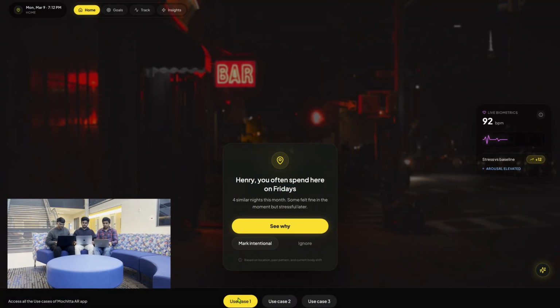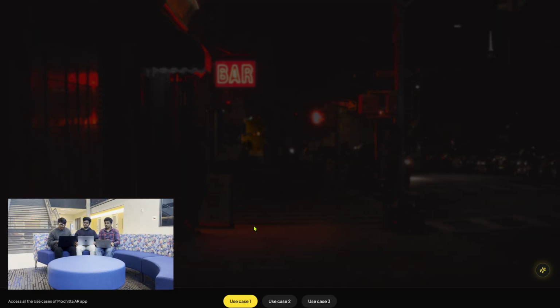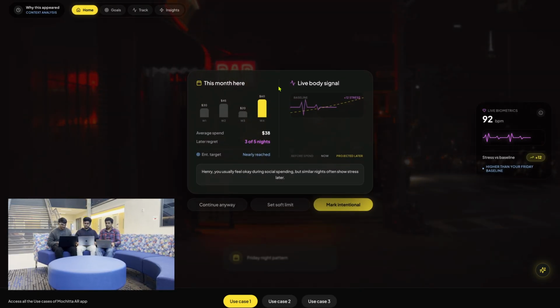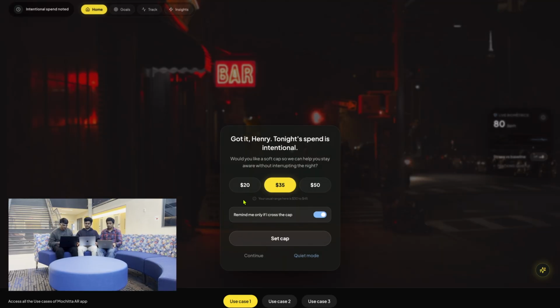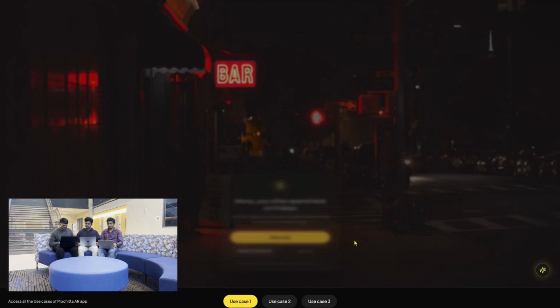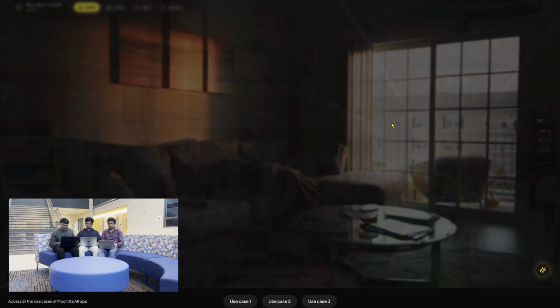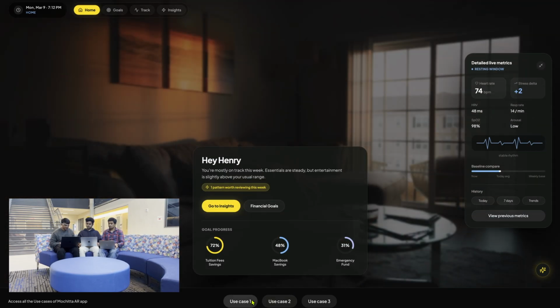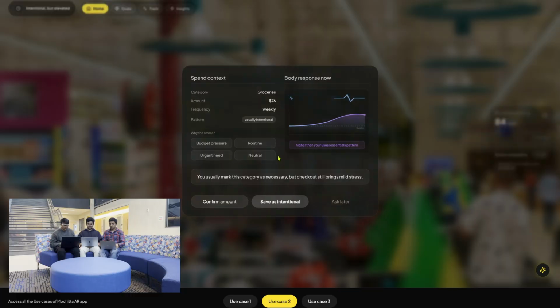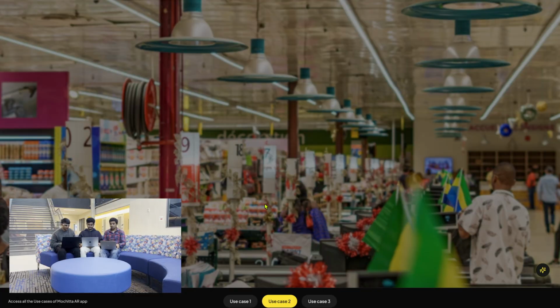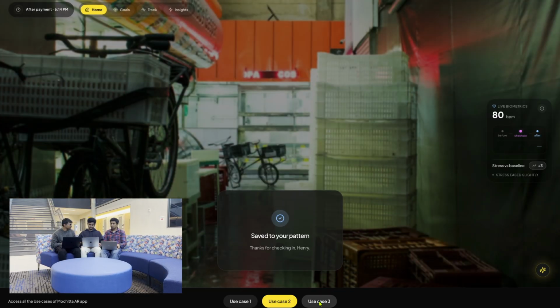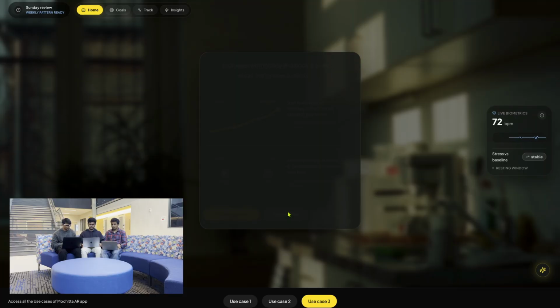From there, the experience moves into the AR, where the gesture gets a gentle, explainable prompt before making the purchase. Instead of blocking the action, Mochitta explains why the moment matters using location, past pattern, and body state change. The user can continue, pause, or mark the decision as intentional. This shows how Mochitta intervenes at the right moment without taking away the control of the user. I think that works very well.